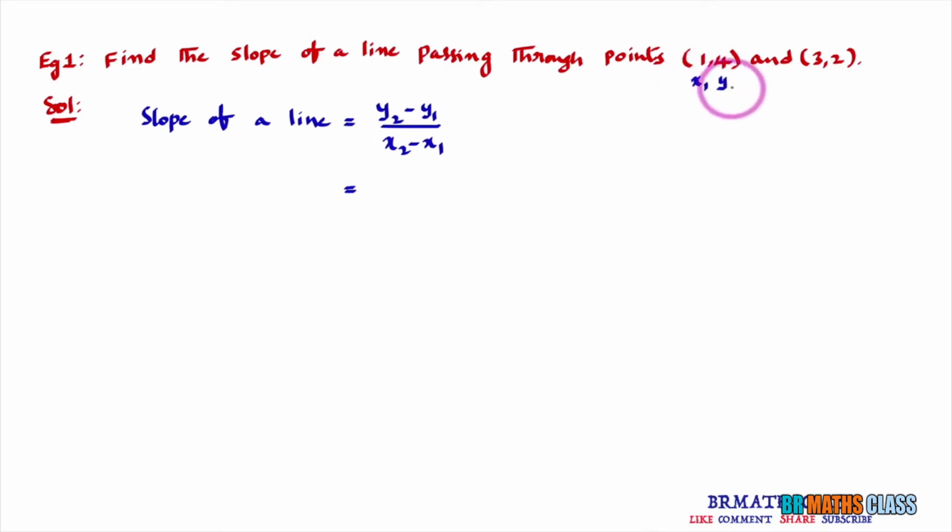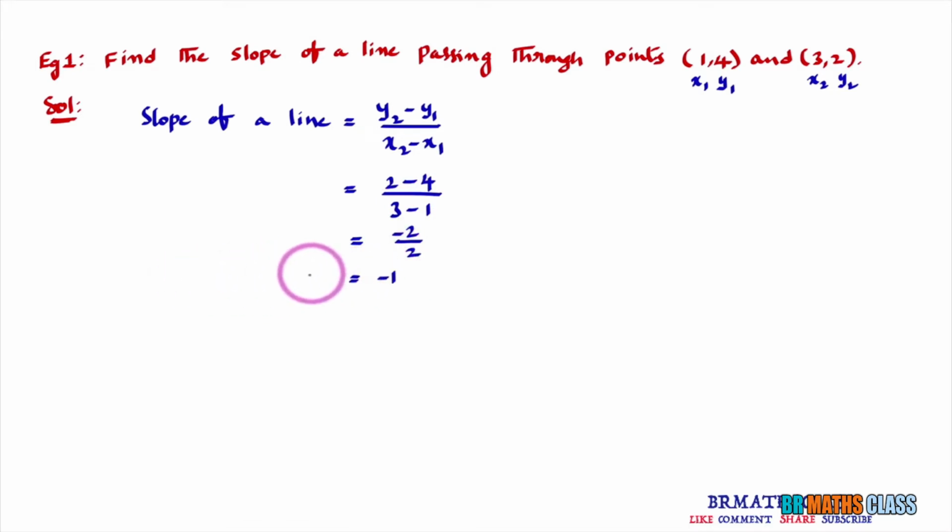Generally, we will take first point as x1, y1, second point as x2, y2. Substitute in this formula: y2 minus y1, y2 is 2, minus y1, y1 is 4, divided by x2 minus x1, that is 3 minus x1 which is 1. 2 minus 4 is minus 2, divided by 3 minus 1 is 2. That equals minus 1.